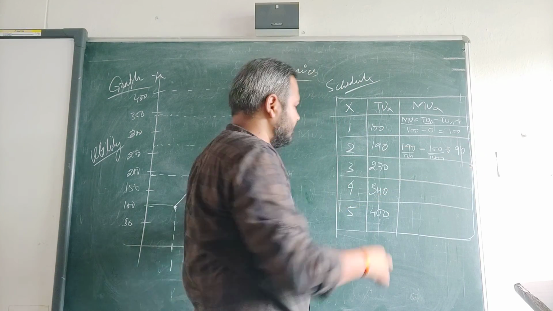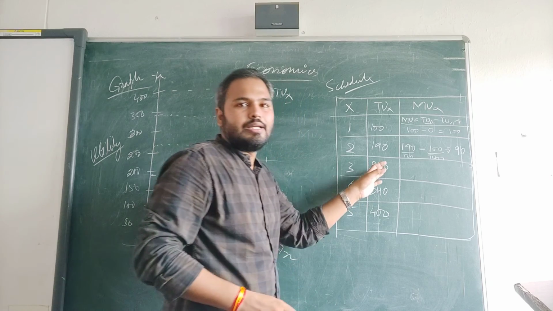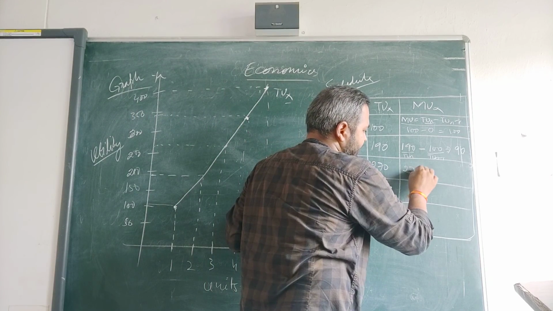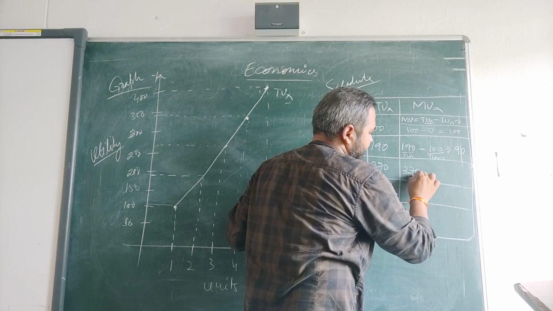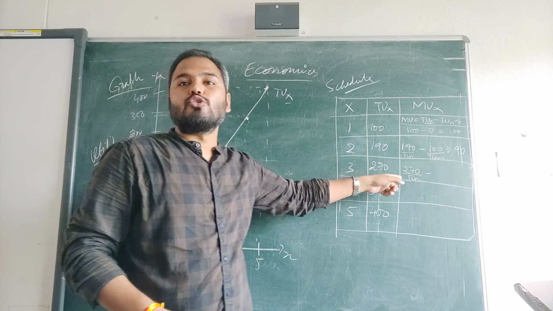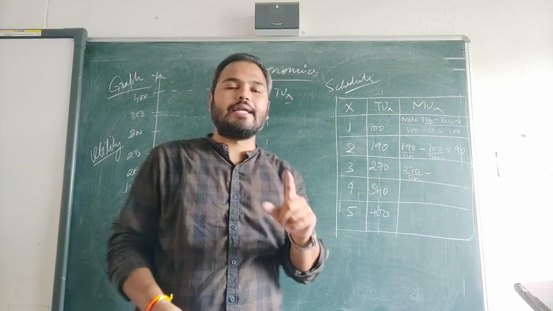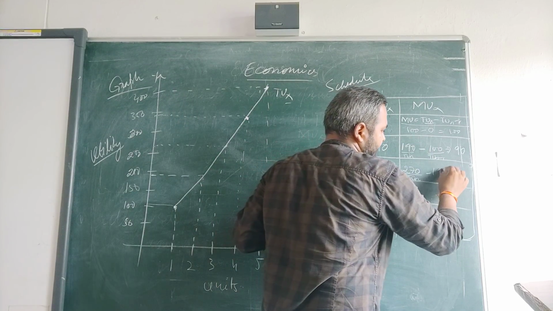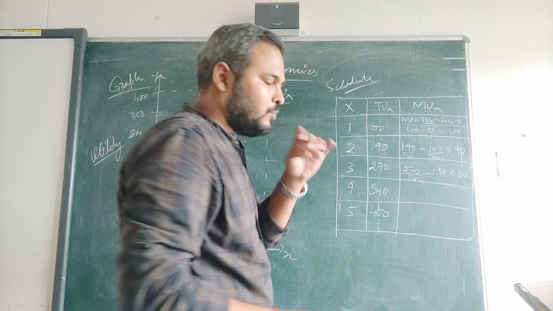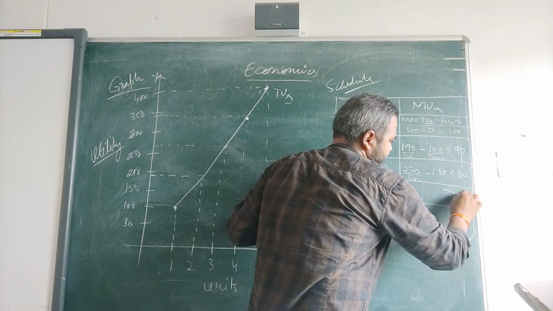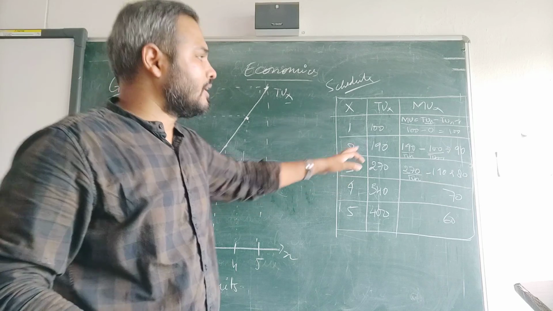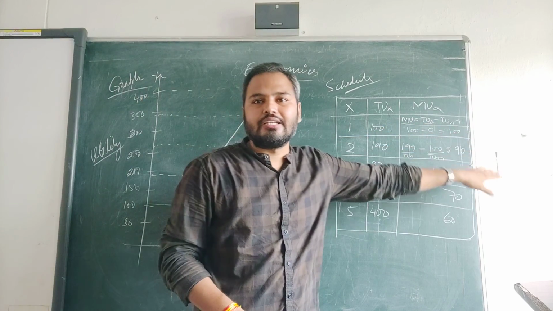Fine. Then third time when we are consuming the commodity, how much satisfaction have we got? We have got 270. That is TUN. Minus, before 270, how much had we got? That is 190. So minus 190, and this becomes 80. So like this, 70, then 60. So each time when we are consuming the commodity, our marginal satisfaction is decreasing.